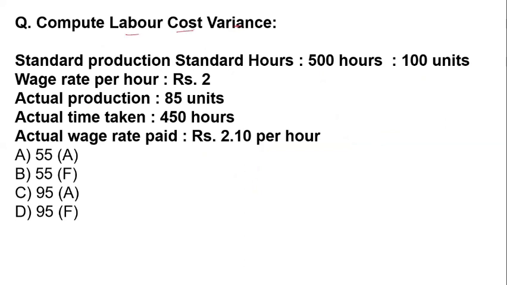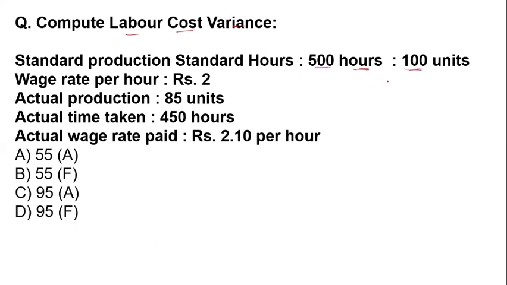In this kind of question, we have to calculate the labor cost variance. What information is given for this question? Standard hours is given: 500 hours, and for this 500 they produce 100 units. So how much do they produce in 1 hour?